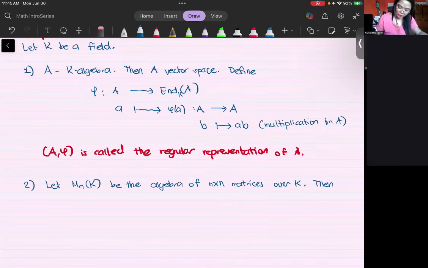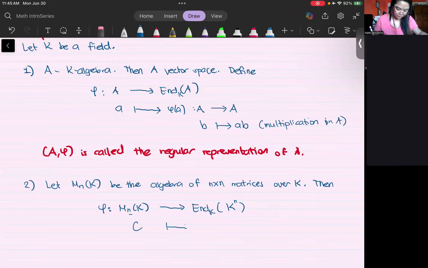Then, if we try to define a mapping from this M_n(K) going to the endomorphisms of something, because we want a representation, in this case what we get is K^n, the n-dimensional space over your field K. This n comes from the fact that we have an n by n matrix here, where we send every matrix, let's say C, to phi of C. So it's going to be a mapping from K^n to K^n, where if I have a vector v,